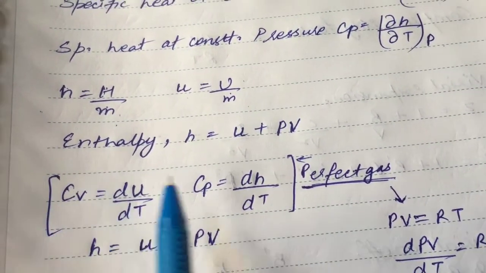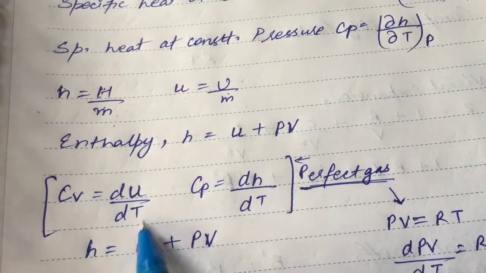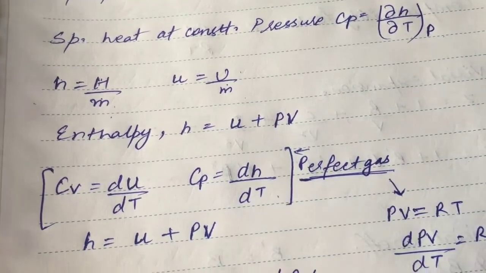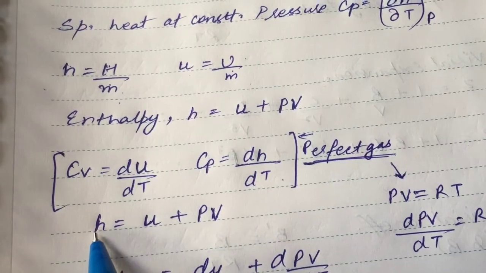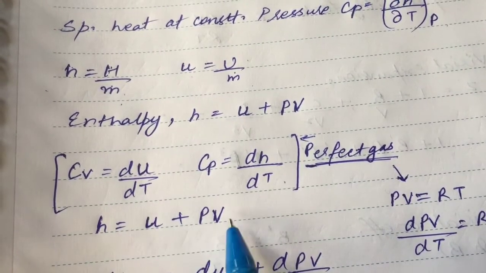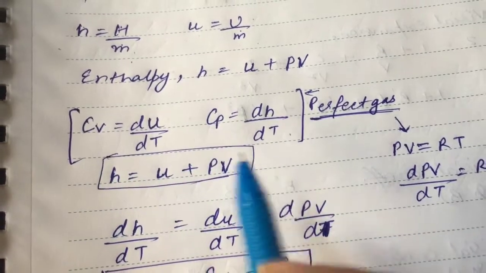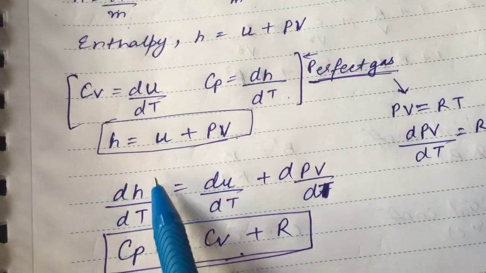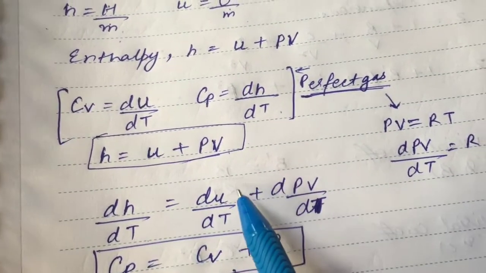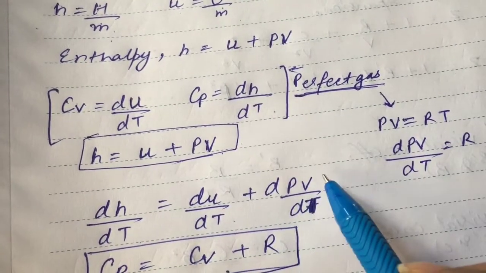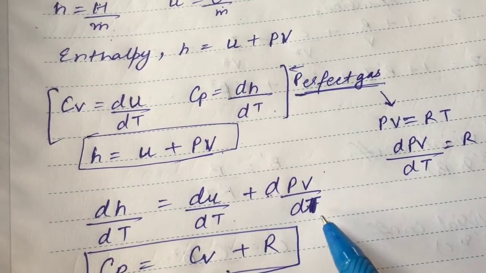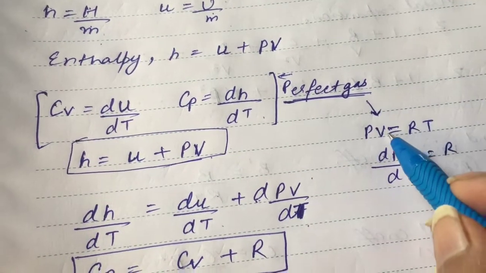For perfect gases, we know that Cv is equal to du by dT and Cp is equal to dH by dT. And for enthalpy, we know H is equal to U plus PV. So differentiating this equation with respect to temperature, we get dH by dT is equal to dU by dT plus d of PV by dT, and PV is equal to nRT.